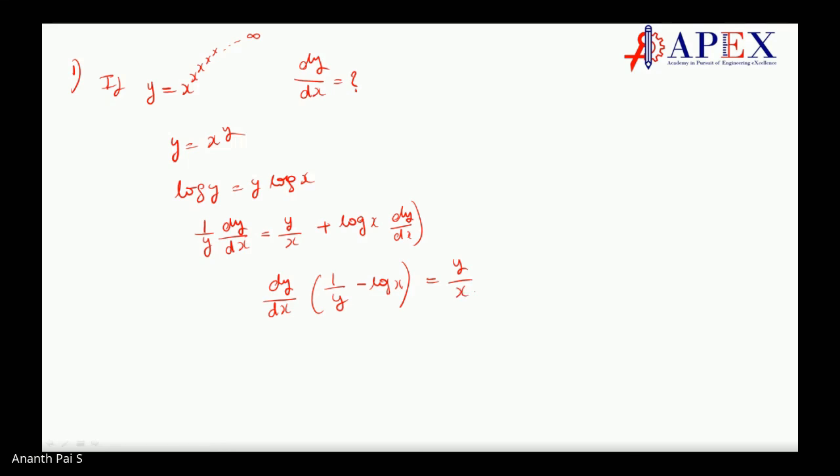Okay, this will come as dy by dx is equal to y square divided by x into 1 minus y log x. Make sense? This is the answer.